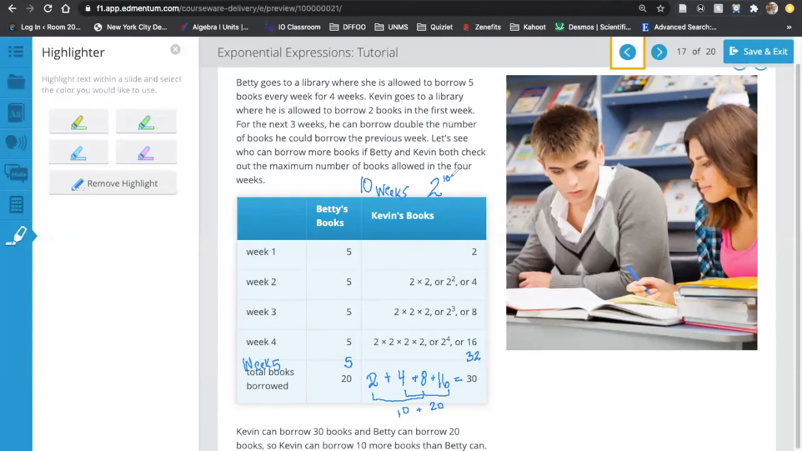Does anybody think they have an idea of how big this number would be? If I just took the number 2 and I multiplied it by itself 10 times, you think that's going to be a big number? Just any guesses in the chat.